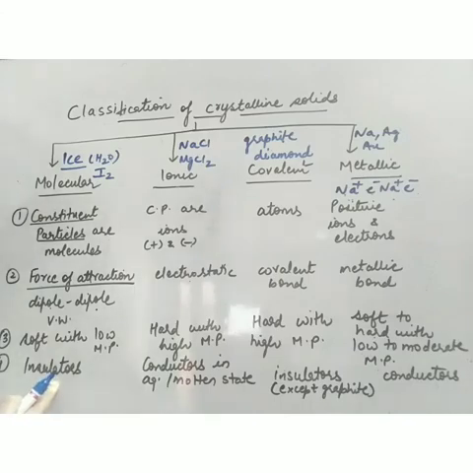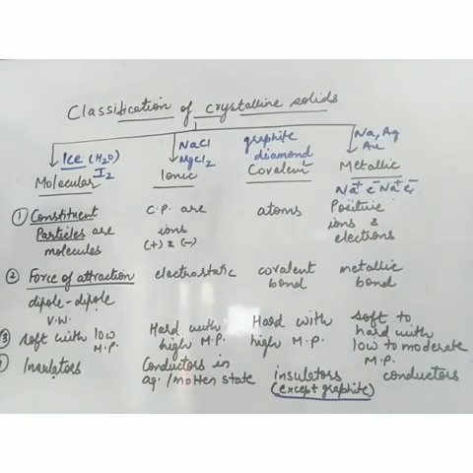Now about their conductivity. Molecular solids are insulators. They will not conduct electricity. Ionic solids are conductors in aqueous or molten state. Covalent solids are also insulators, and one exception is there, that is graphite. Graphite is a very good conductor of electricity, and metallic solids are good conductors. Now ionic and metallic solids are conductors. Here the conducting power is due to ions, and here the conducting power is due to free electrons.